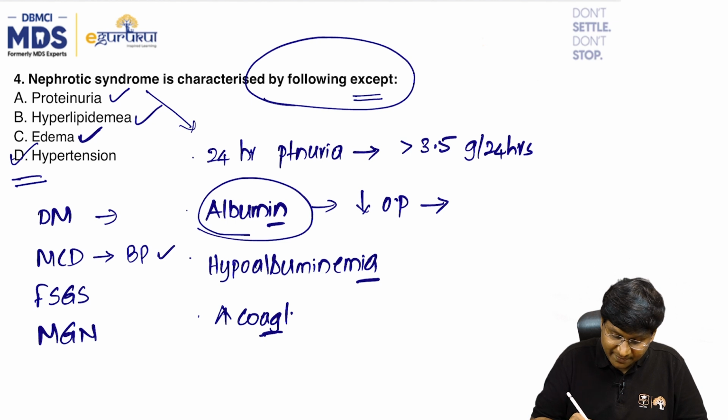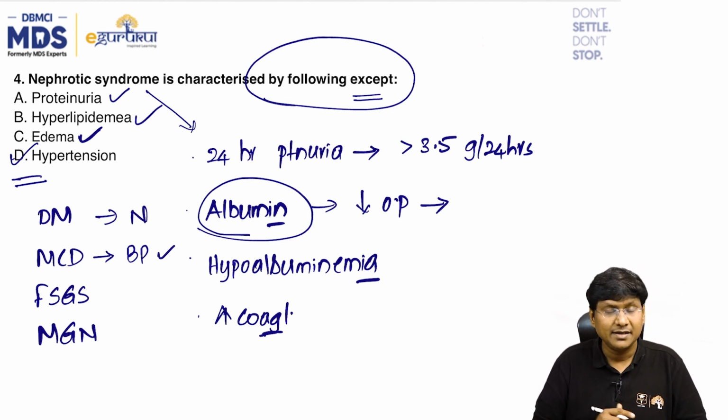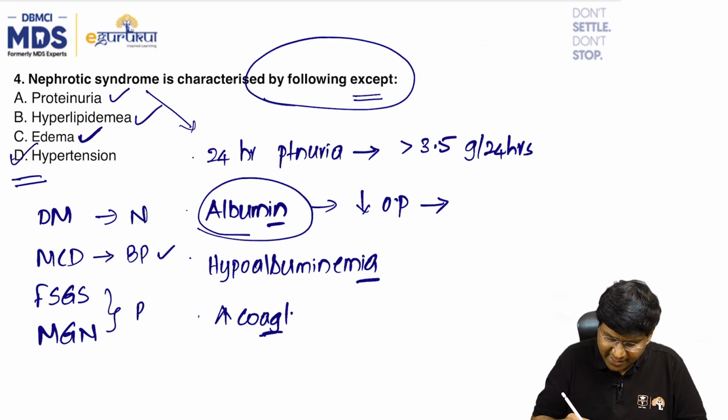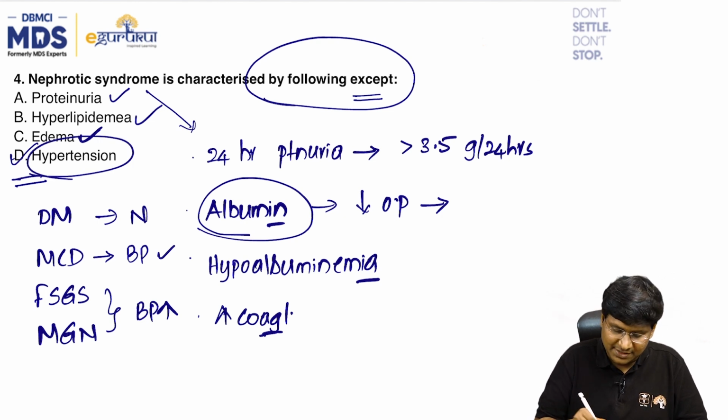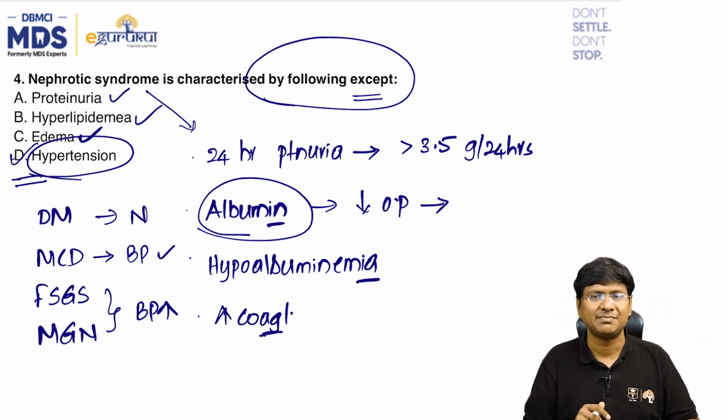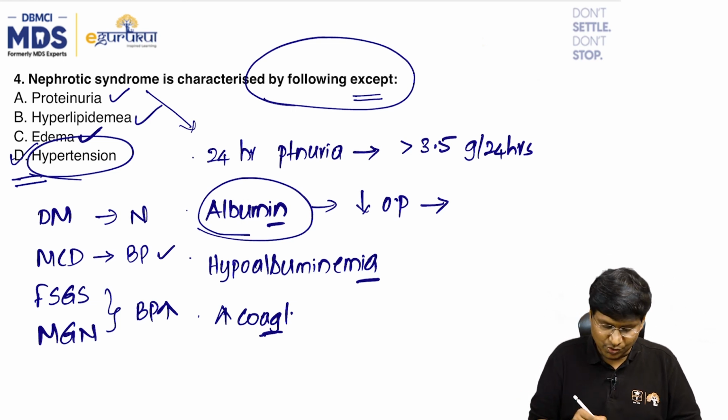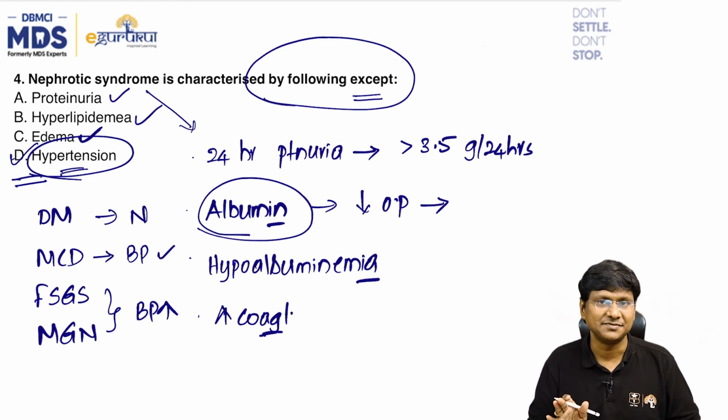And in diabetic patients, the blood pressure may not be high; it may be normal as well. But focal segmental glomerulosclerosis and membranous glomerulonephritis patients may have hypertension. So which of the following features will not be there in patients with nephrotic syndrome? That is hypertension, because in minimal change disease, the blood pressure is absolutely normal. So the answer here is hypertension, right?